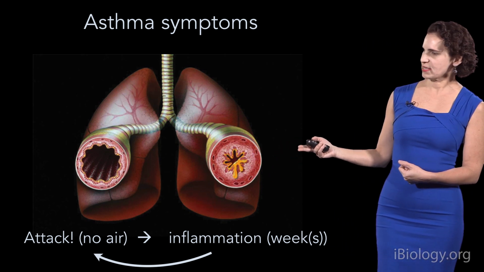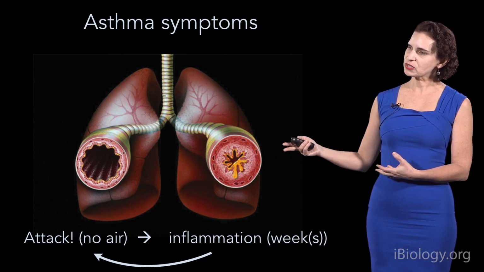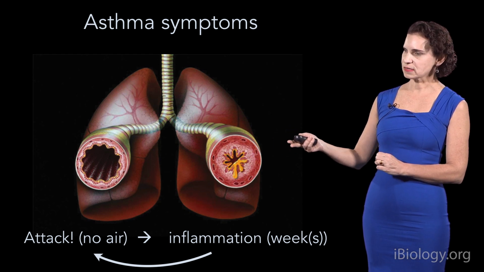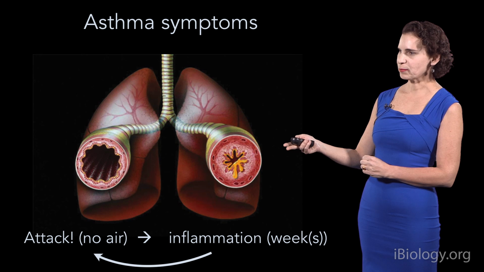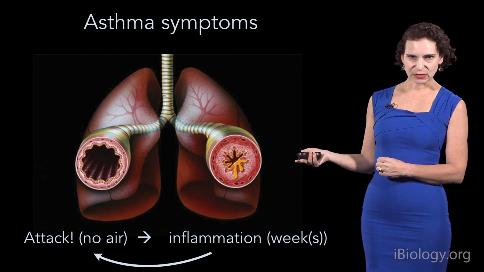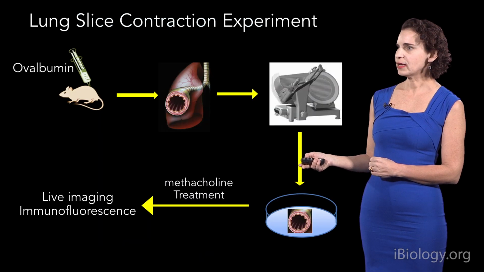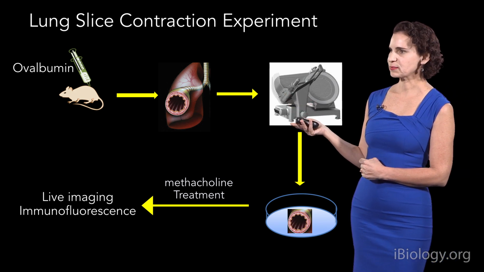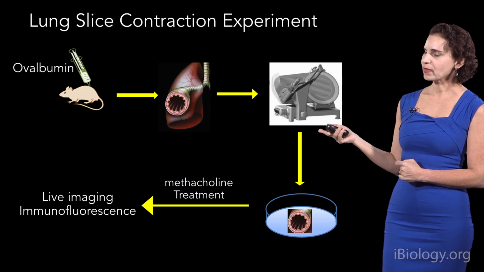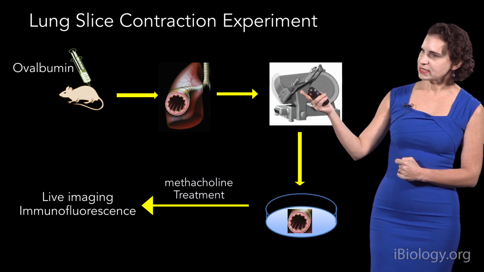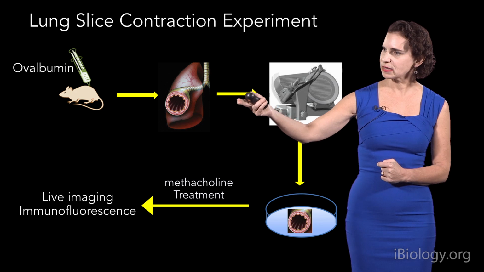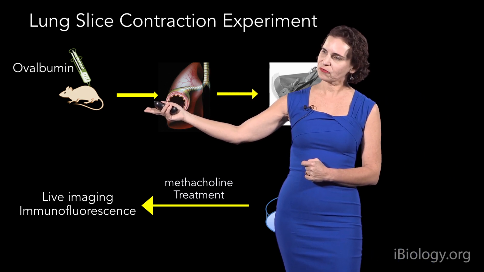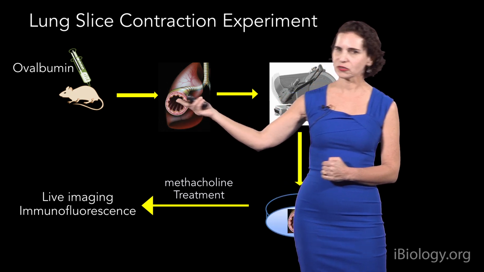So we wanted to investigate this model of whether too much extrusion during a bronchoconstrictive event could cause this destruction of the airway epithelium. To do that, we needed a system to look at this live. And so we developed an ex vivo lung slice contraction experiment to follow this. What we did then was take some mice and immunoprime them with ovalbumin. This step is not very well understood, except that it will cause an allergic response.